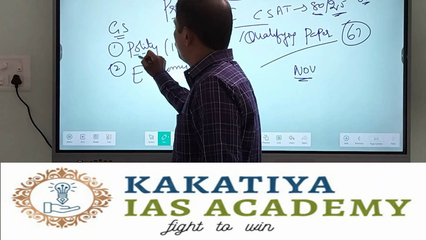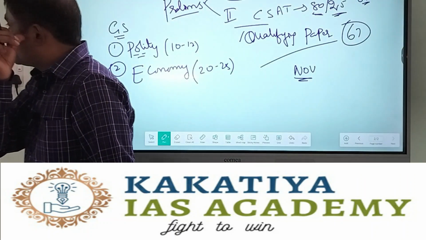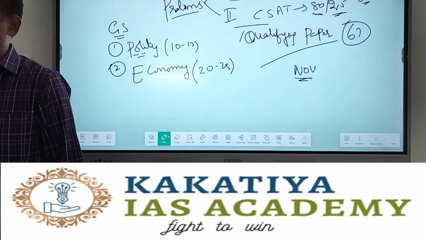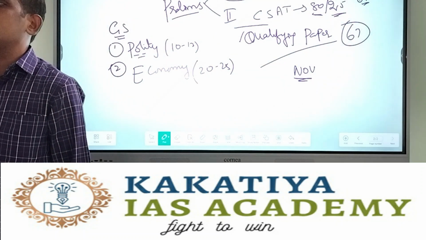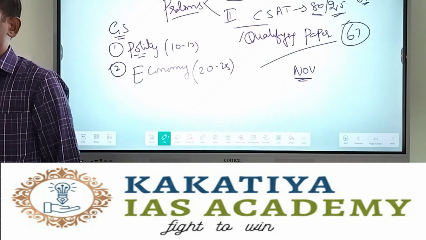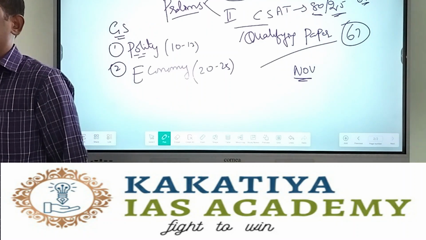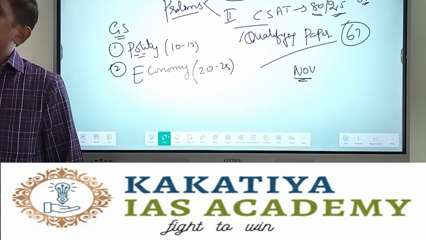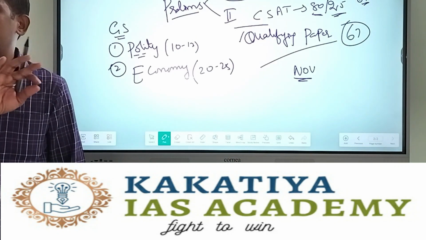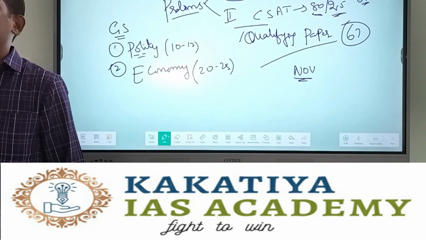If you take polity, most of the questions asked in polity are on basics. Out of 12, 10 questions will be from basics, 2 maybe from current affairs. If you take economy, out of 25 or out of 20, 5 will be from the basic part, but the remaining 15 will be from the current part.